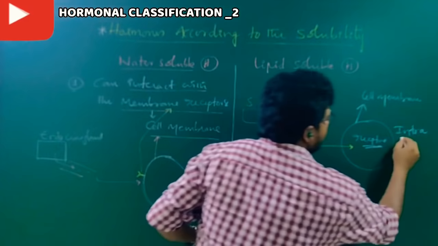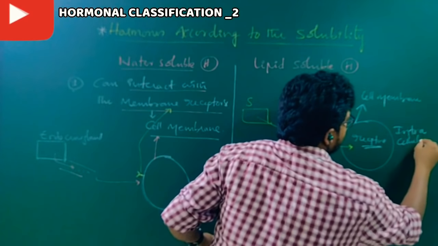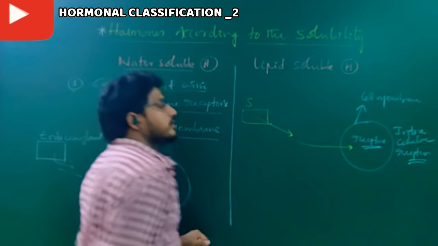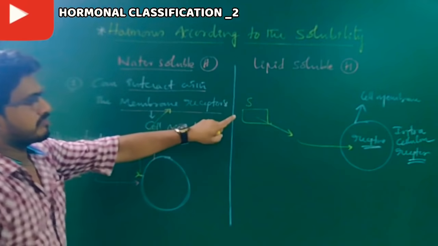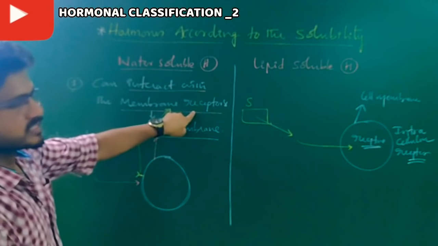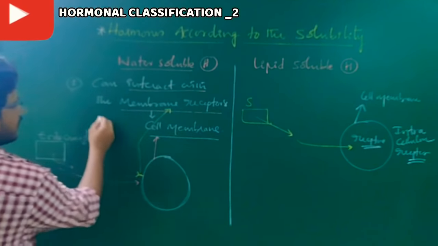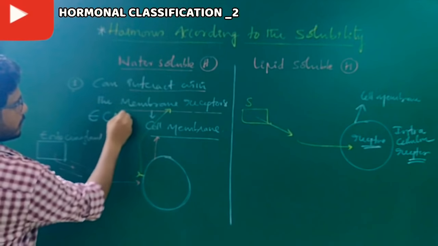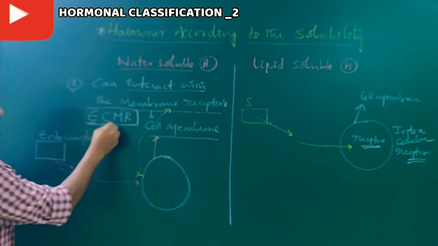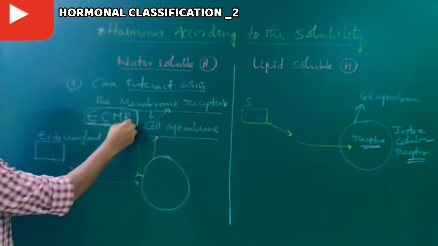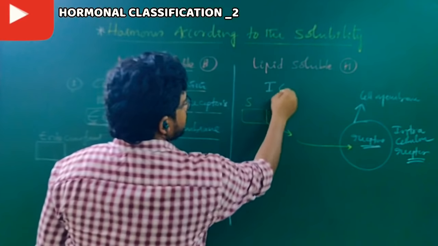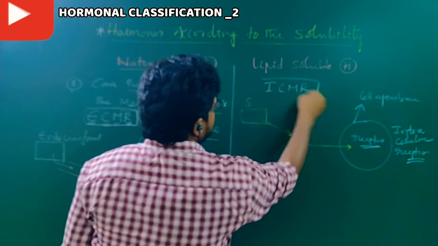So here we have to make the point that water soluble hormones react with the membrane receptors, which are extracellular membrane receptors, whereas lipid soluble hormones interact with intracellular receptors.